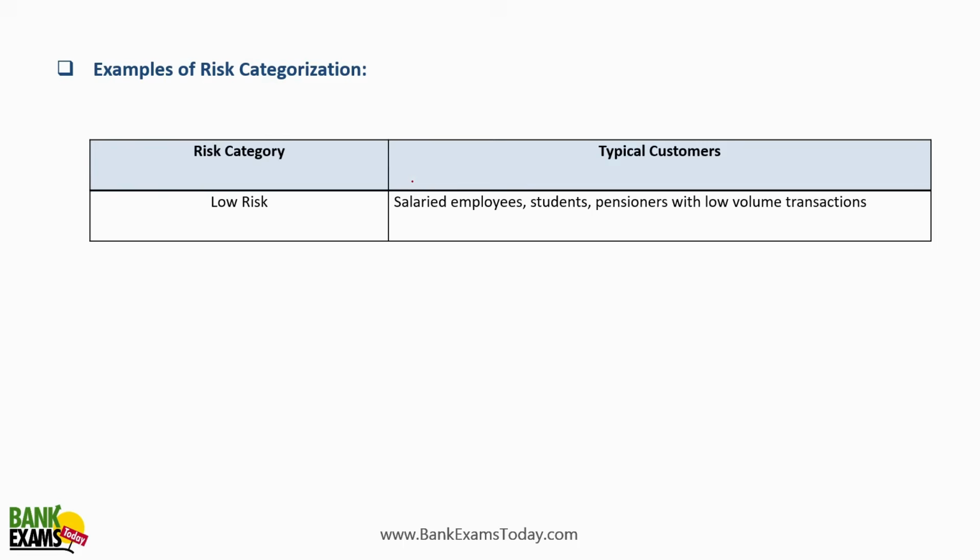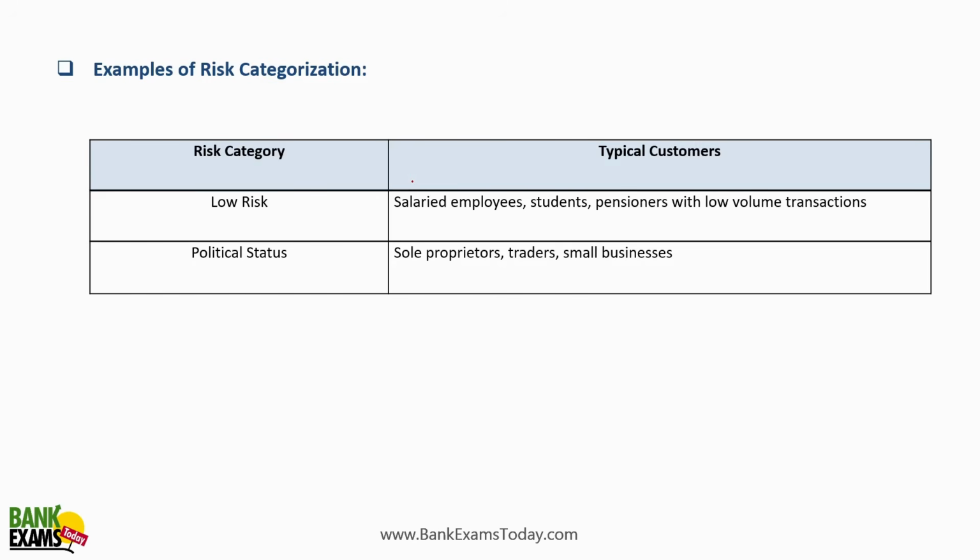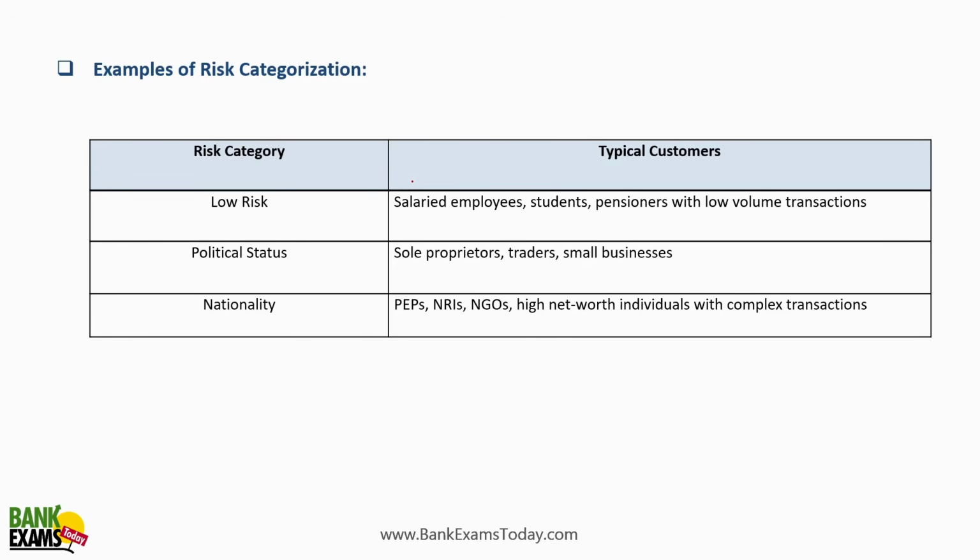So examples, as I have already discussed, low risk: salaried employees, students, pensioners, people with low volume transactions. Sole proprietors, traders, small businesses, generally they are like medium risk, right? And then PEPs, NRIs, NGOs, they are of high risk, right? Let me just write it down. Medium risk and then high risk.